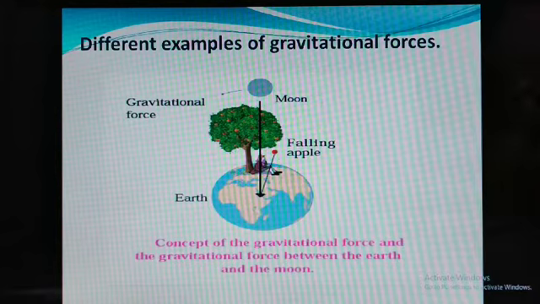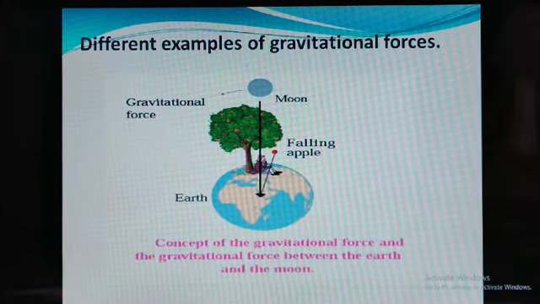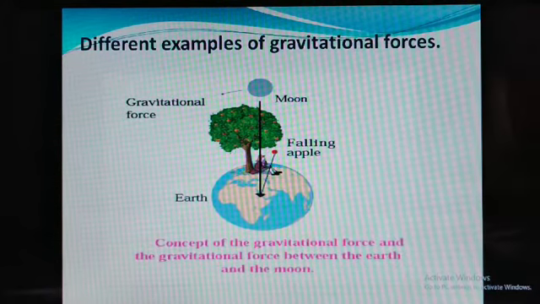Instantly your mind starts thinking why that apple is not moving upward. It is coming downward, falling on the earth. Otherwise, why is it not moving in the horizontal direction? After observation and study, you come to know that it is due to gravitational force, and that example is represented here in pictorial form.